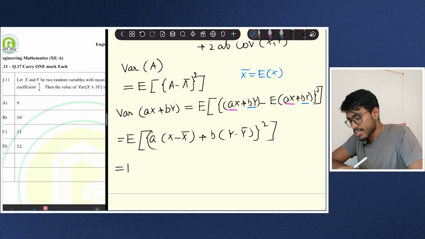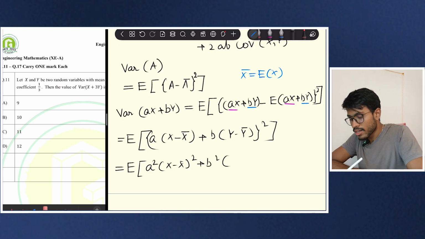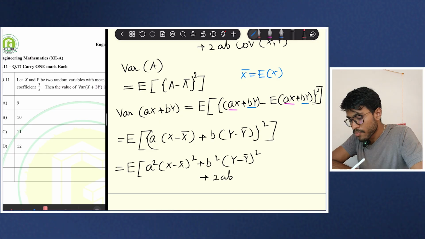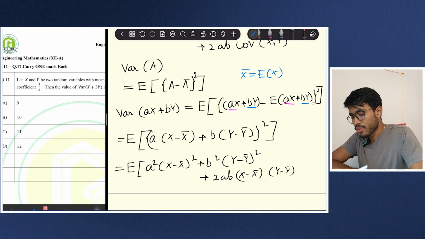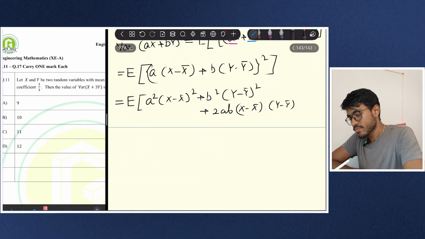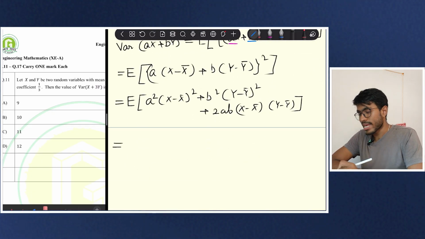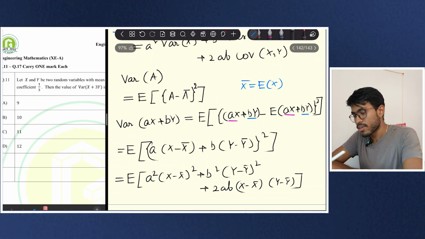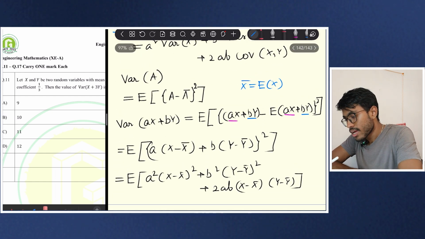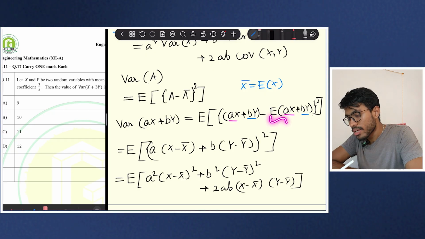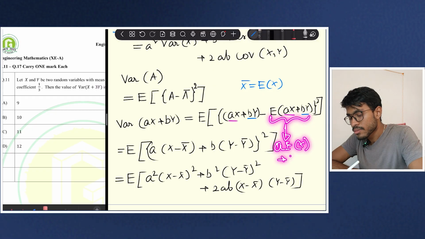Now I think you can easily see that it is becoming a into x minus x bar whole square, a square obviously, plus b square into y minus y bar whole square plus 2ab into x minus x bar into y minus y bar, right? I think this you can easily see, right? So now, because expectation is a linear operator, and that we have used here also, you can write this as a of Ex plus b of Ey.